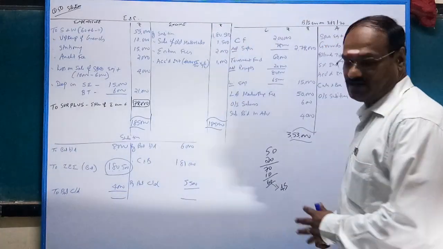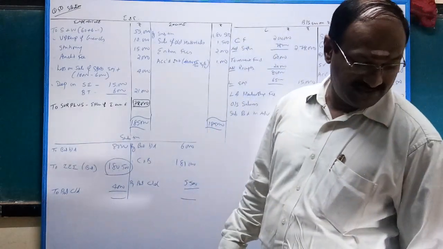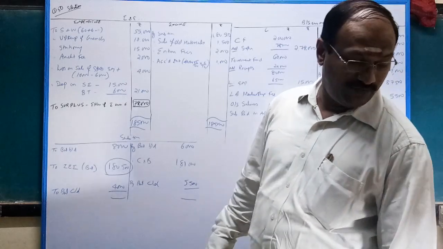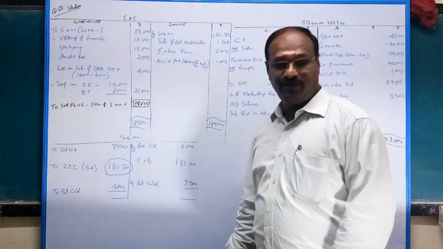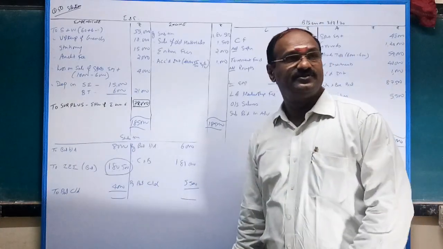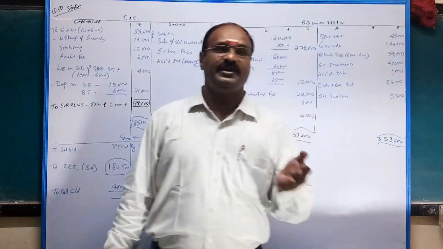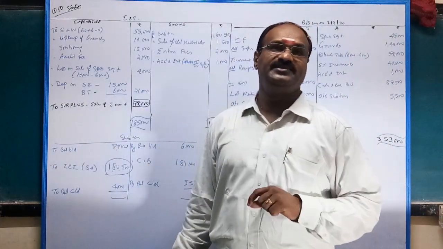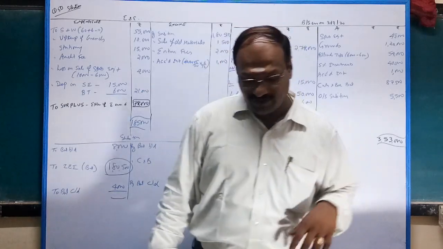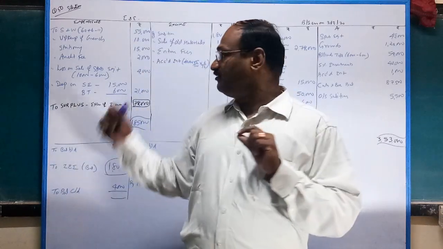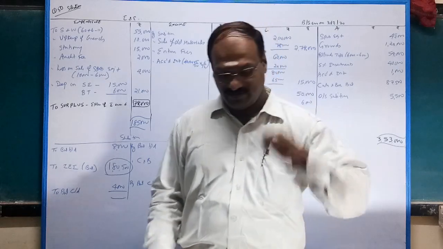With this, we have almost concluded 4 sums: problem numbers 44, 46, 47 and 50. Okay, in the next video we will do the balance 5 sums. Meanwhile, if you require any problems, or if you didn't get any answers there, then please mention it in the comments. I will solve the problem. Okay, any doubt? See, the time is very less. Do one thing, pause the video and copy the problem. Okay, all the best.